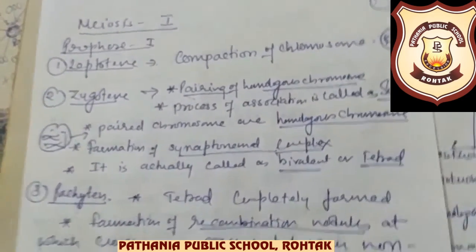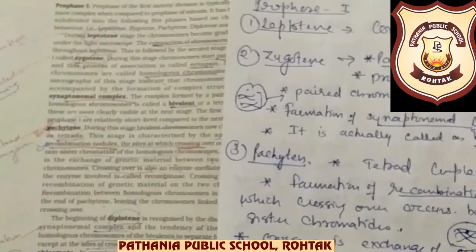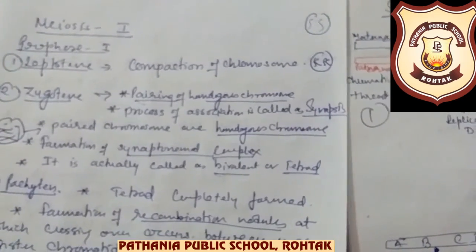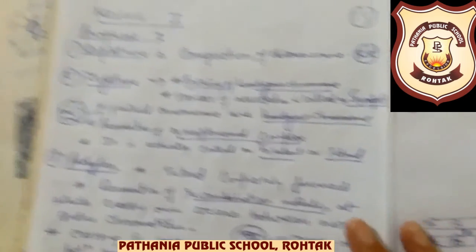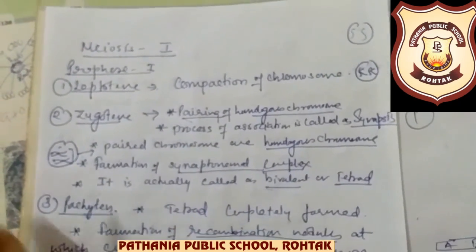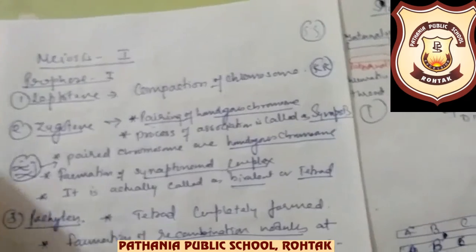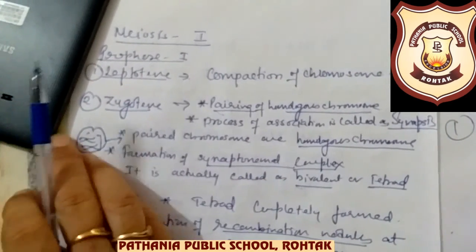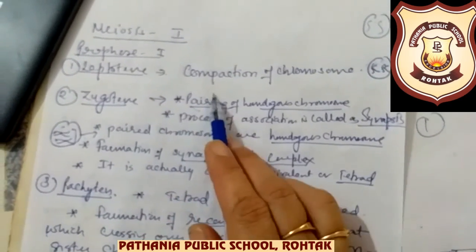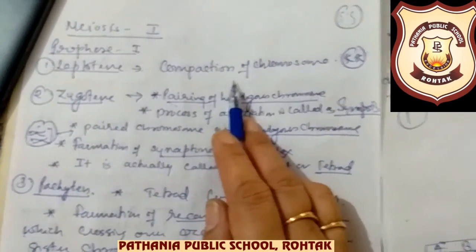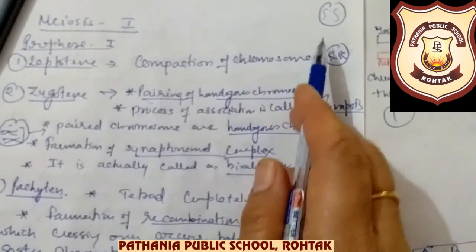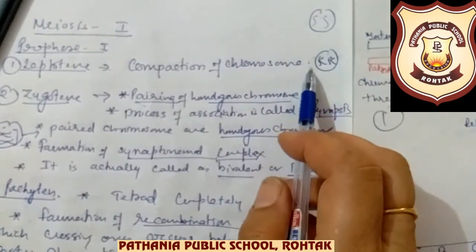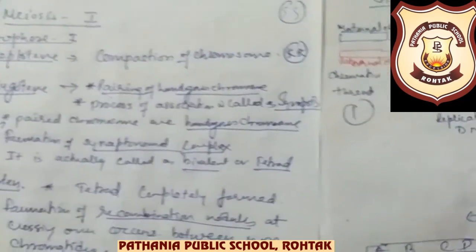So this is not anything else, rather it is the prophase 1 only which is written in the points. So I will be showing you with the help of the diagrams also. I have drawn the diagrams, and similarly the notes are also there. Okay, so now come to here, we are to see the things simultaneously.